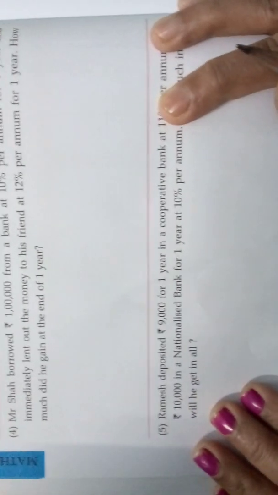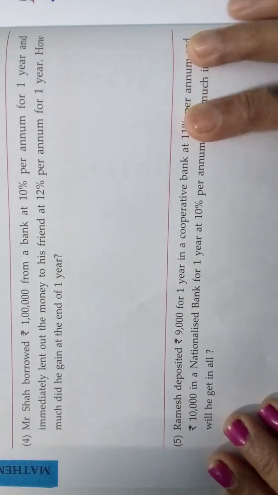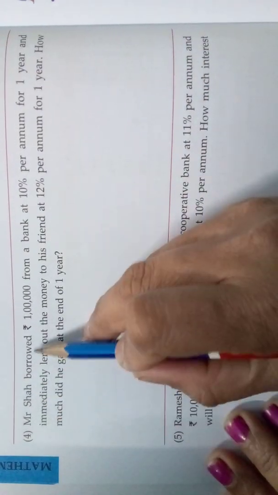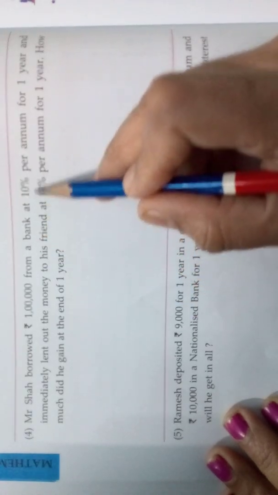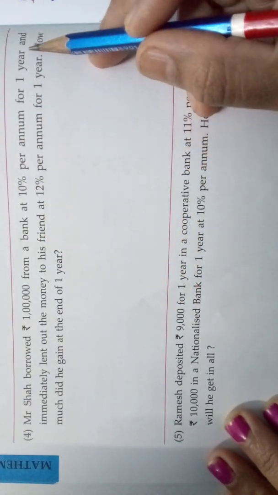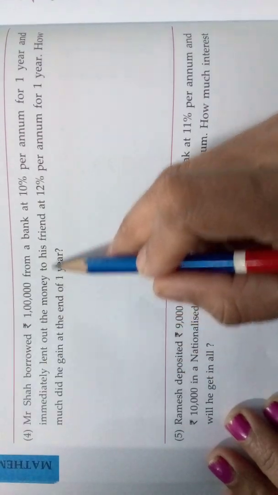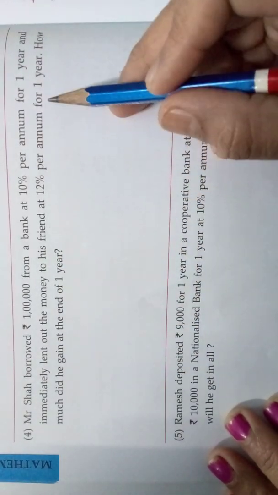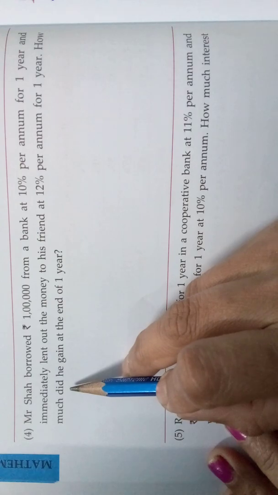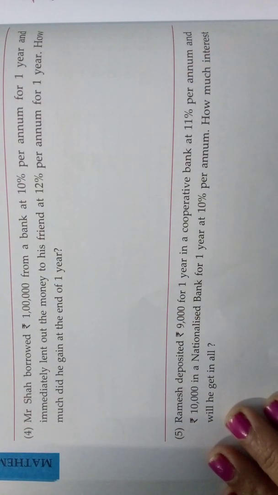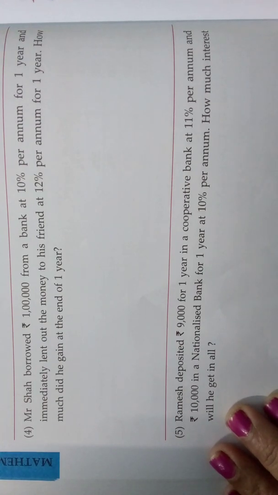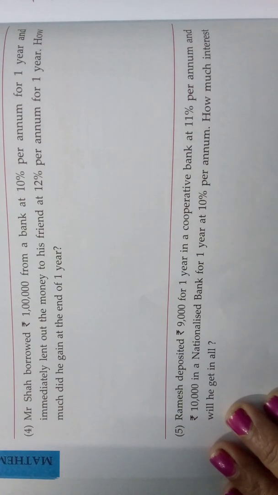Okay, word problems. Take the fourth sum. See here, Mr. Shah borrowed 1 lakh from a bank at 10% per annum for 1 year and immediately lent out the money to his friend at 12% per annum for 1 year. How much did he gain at the end of 1 year? That means Mr. Shah borrowed 1 lakh from a bank for 1 year at 10% per annum, and he is not keeping that money with him.